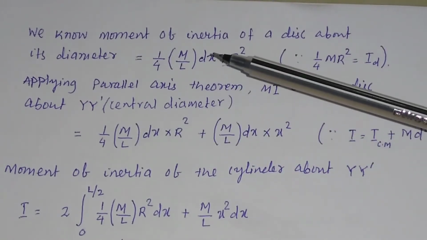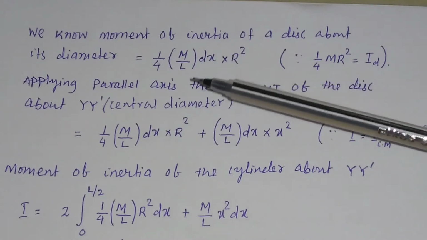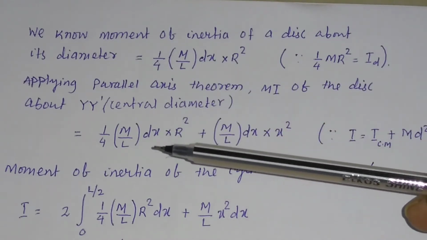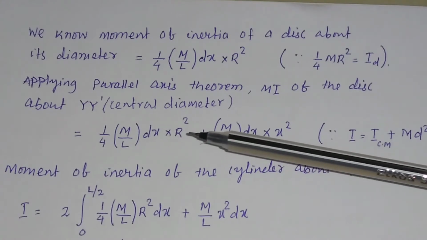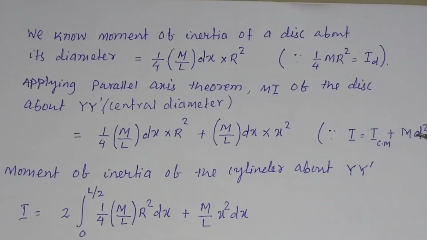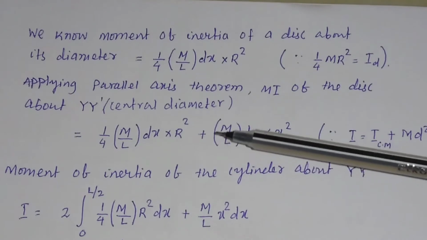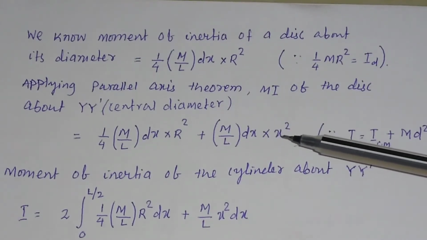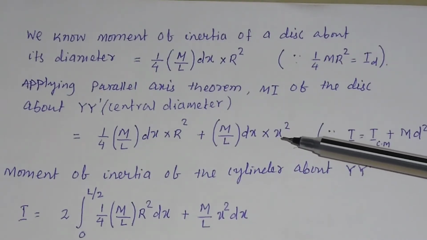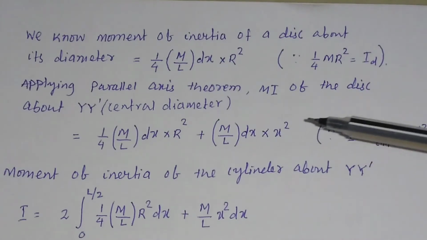That is the moment of inertia of the disc about its diameter. So this is the moment of inertia about the center of mass. And m d square means the mass of the disk, m by L into dx, into x square, where x is the distance between the two parallel axes.